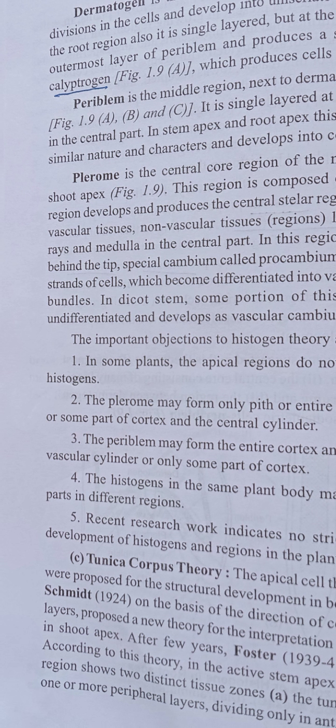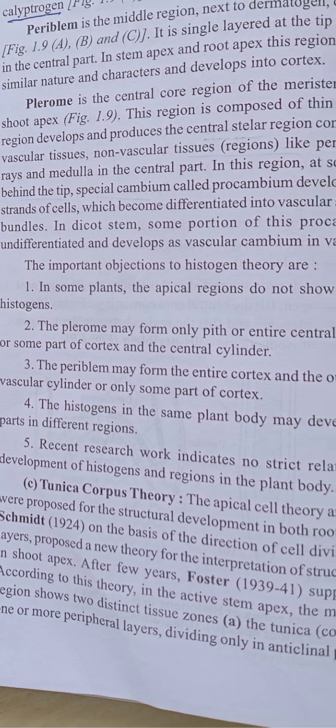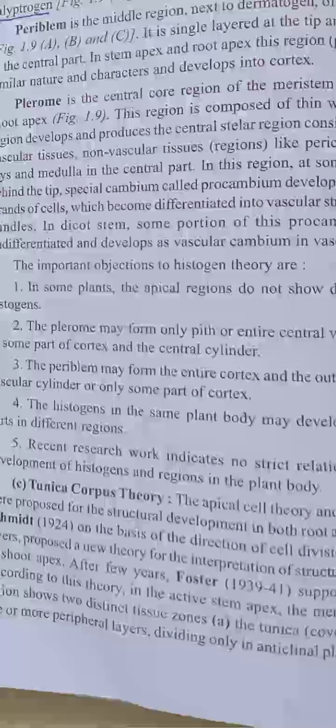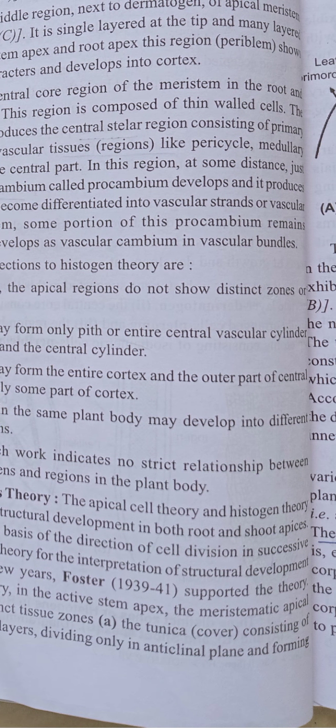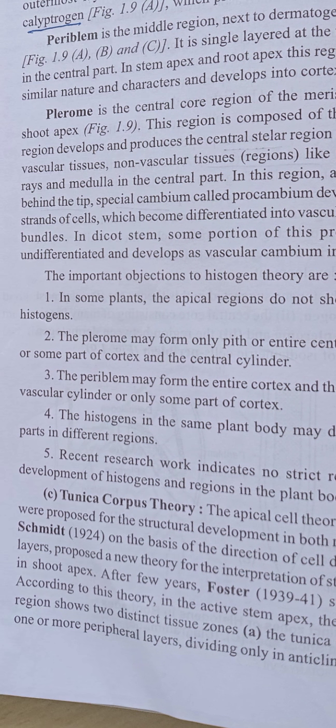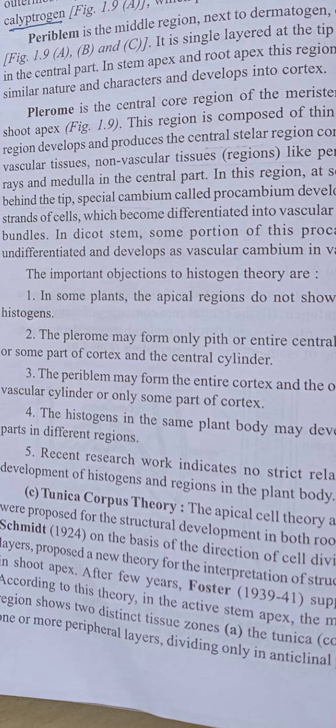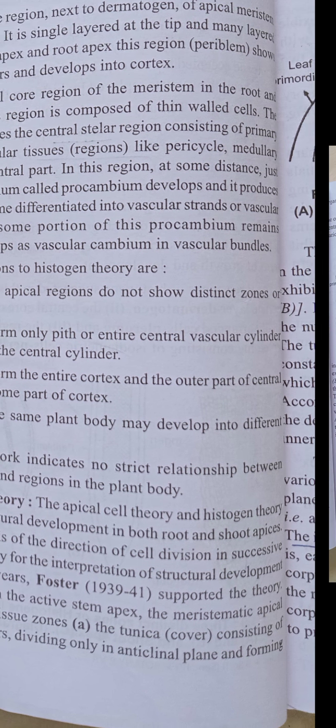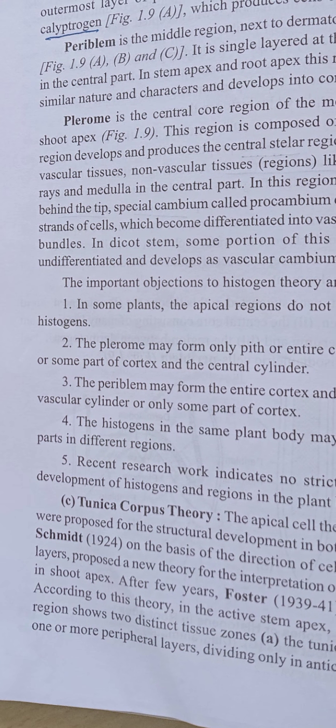In this way, the first theory, that is the histogen theory, was proposed by Hanstein. And the next important theory is the tunica corpus theory. The apical cell theory and histogen theory were proposed for the structural development in both root and shoot apices.